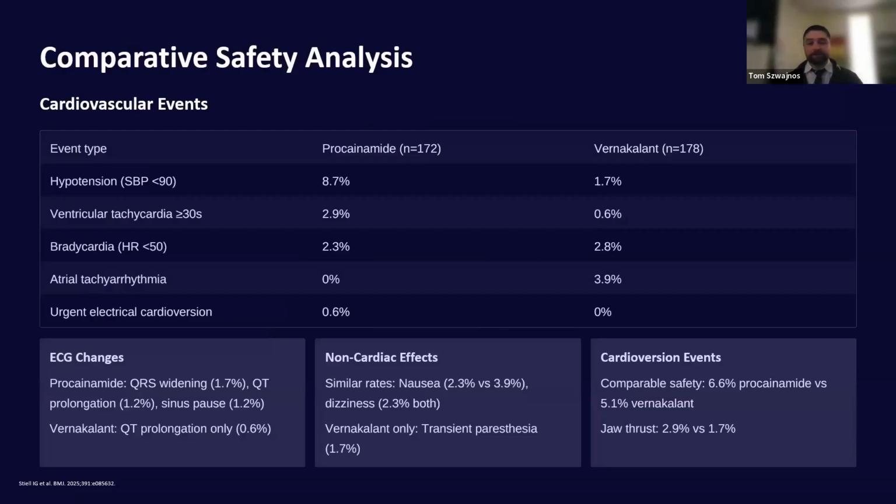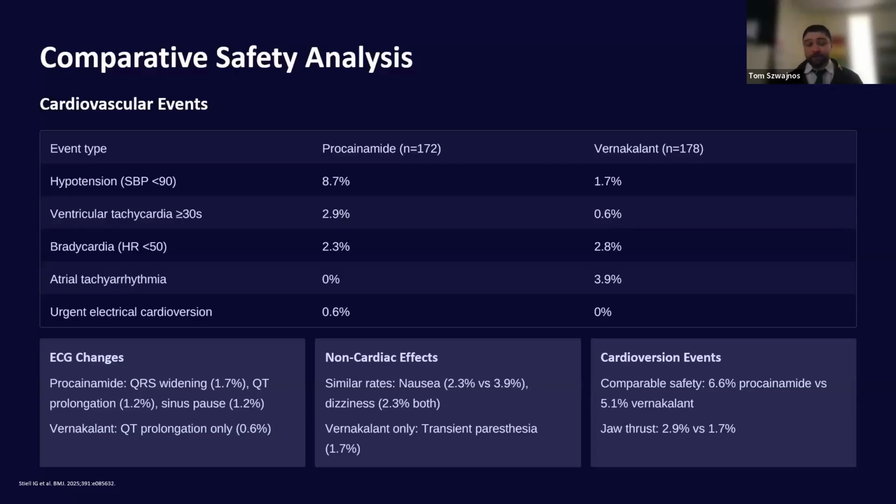And so when we look at the breakdown of the different adverse events, you'll see that unfortunately for Procainamide, it got plagued by hypotension again, being the most common adverse event at 8.7%. Otherwise, relative split between ventricular tachycardias and bradycardias. Vernakalant had an overall bigger split between the different groups, where atrial tachyarrhythmias were the most common, but then also saw some hypotension, some bradycardia as well.